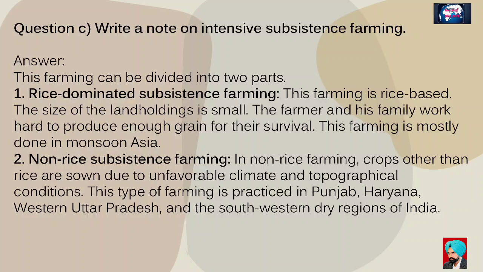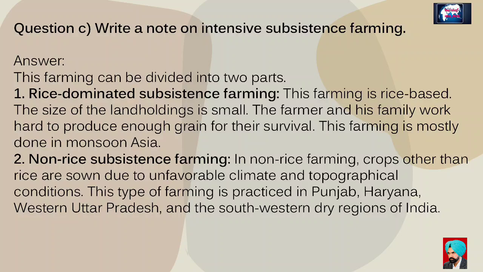Question C. Write a note on intensive subsistence agriculture. Answer. This agriculture can be divided into 2 parts. First, intensive subsistence agriculture dominated by wet paddy. This agriculture is based on rice. The size of landholdings is small. The farmer and his family work hard to produce enough food grains for their own subsistence. This agriculture is mostly practiced in monsoon Asia.